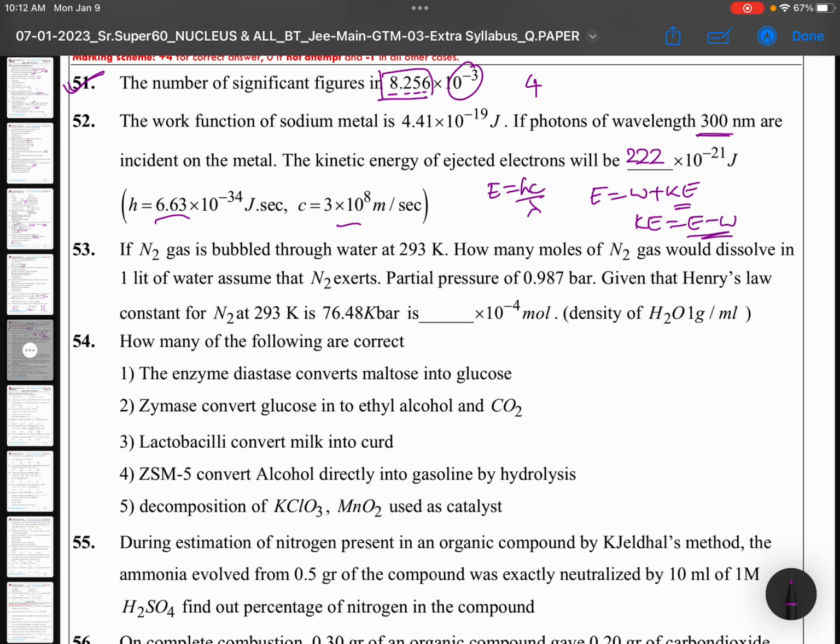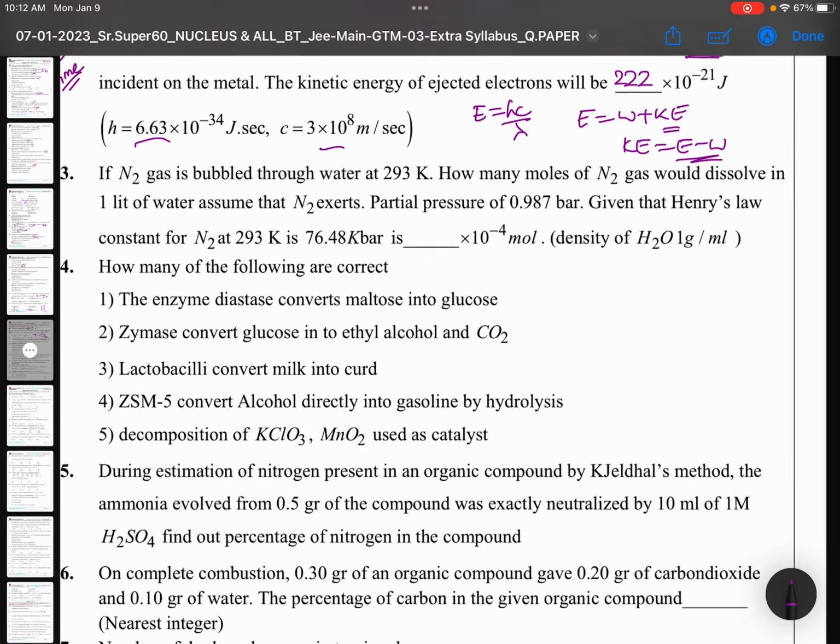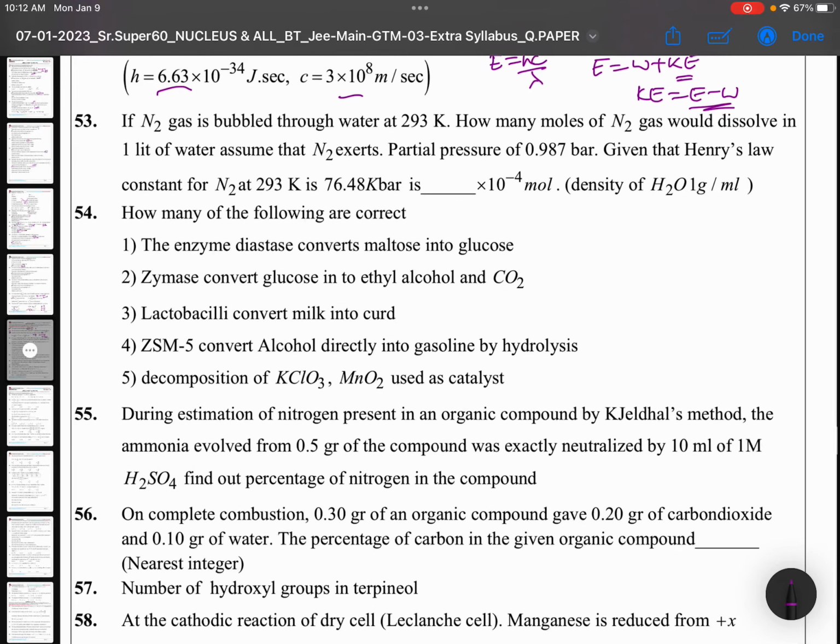Formula is this one. You can apply the formula and you can get the answer. You can do it, depends on time. Okay, now little time taking, but you can do it. Easy question. If nitrogen gas is bubbled through water at 298 K, how many moles of nitrogen gas would dissolve in 1 liter of water? Assume that N2 exerts partial pressure of 0.987 bar, given that Henry's law constant is.